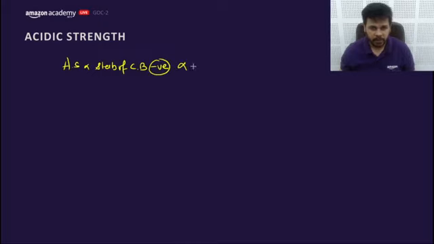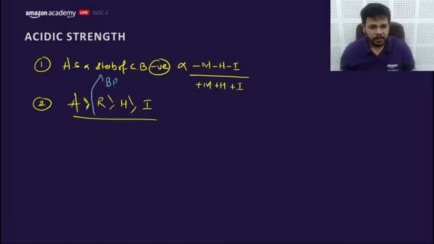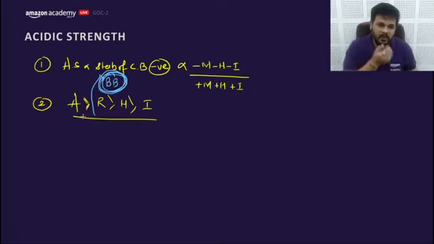And that is directly proportional to minus M, minus H, minus I, inversely proportional to plus M, plus H, plus I. First point. Second one is, you need to consider aromaticity is the strongest effect, then resonance, then hyperconjugation, and then inductive. You need to consider in this way. Back bonding comes somewhere here. Back bonding is the best quality resonance before aromaticity.